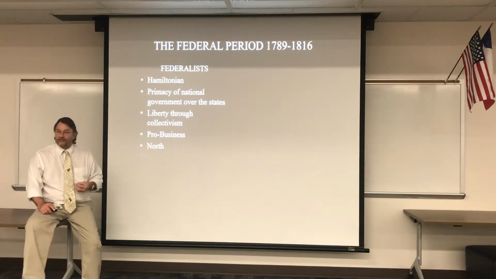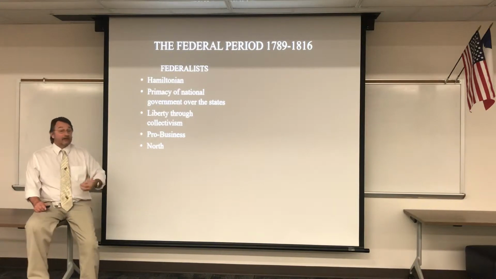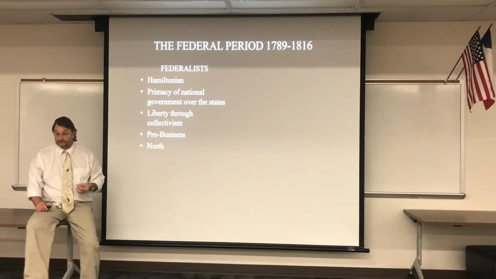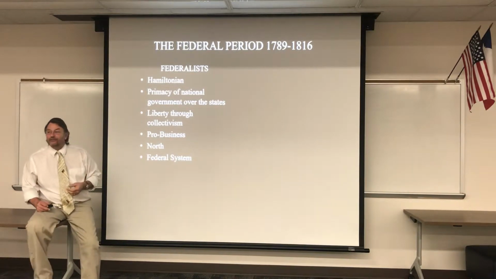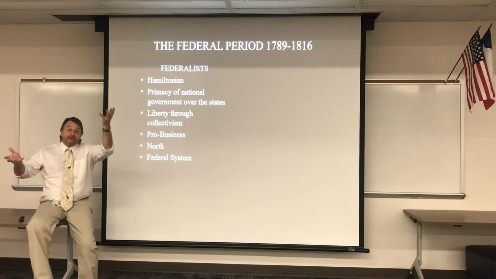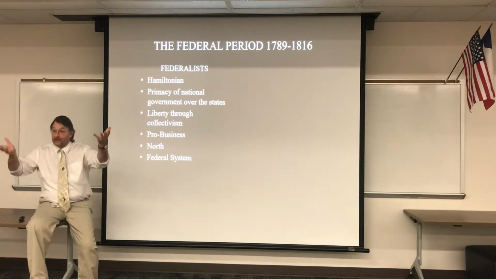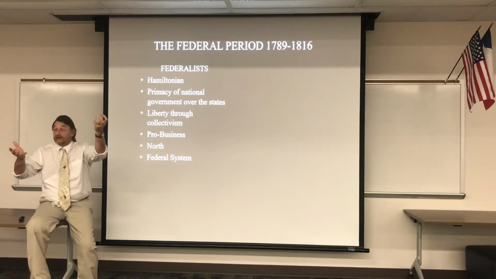The North and the Northeast have to rely on a business type of economy because they cannot rely on a large-scale agricultural economy. They believe in a federal system of government, which means that, this is important, that the national government and states will share power. Within that equilibrium, they believe that the federal government should always be supreme.